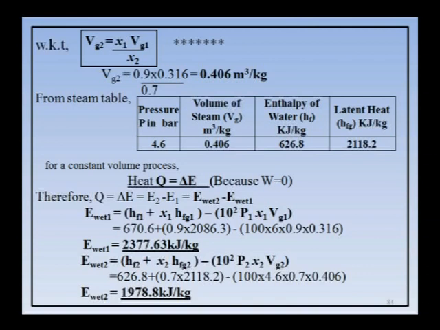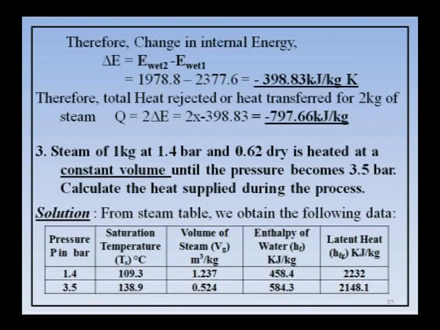You observe internal energy also here. See, E wet 1 is 2300 something and E wet 2 is 1978 because the quality has reduced, the dryness fraction becomes 0.7. Therefore, the amount of internal energy is also less after the process. Therefore, what is Q now? So, the change in internal energy delta E is equal to E wet 2 minus E wet 1, final minus initial, that we got minus 398.83 kilojoules per kg.